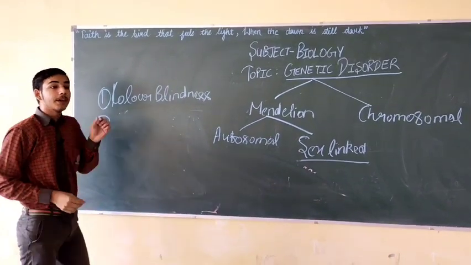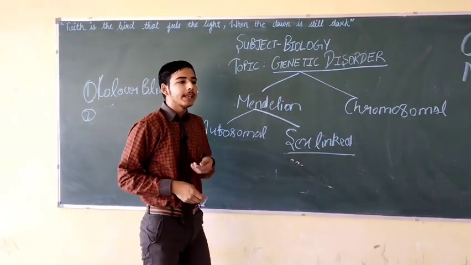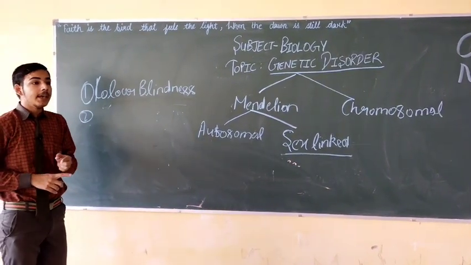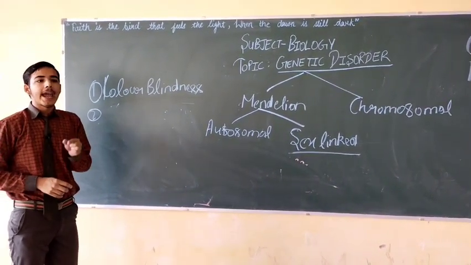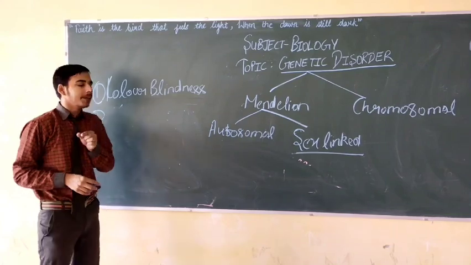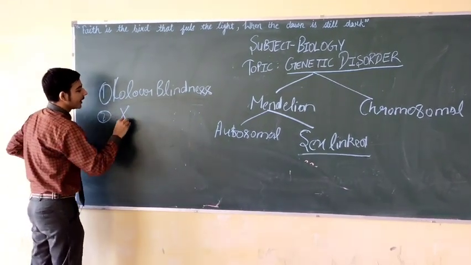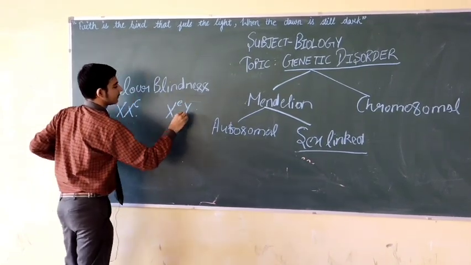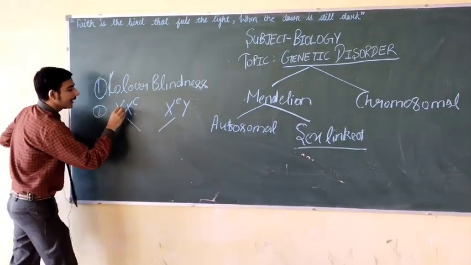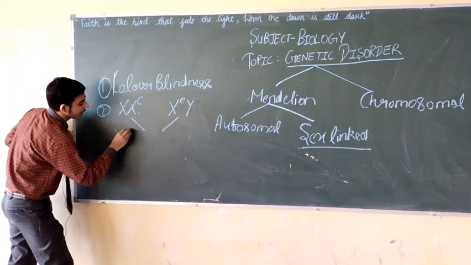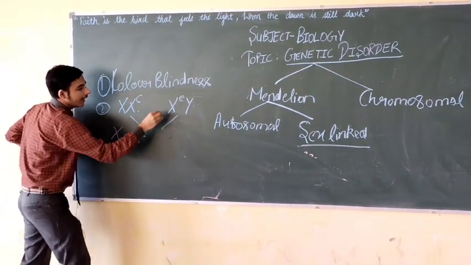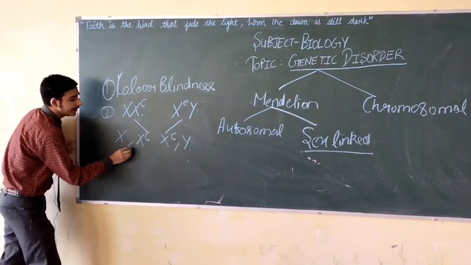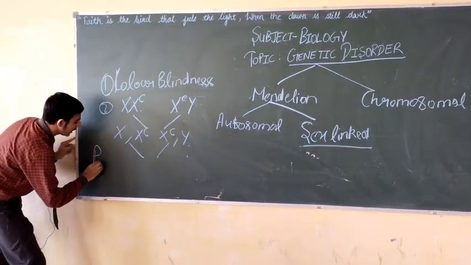Now, let us take our second case, when the female is affected. For the female to be affected, the mother has to be a carrier and the father should be color blind. So, for this, we have the genes. The gametes produced from the mother are X and XC, and from the father are XC and Y. On crossing these, we have the progeny as